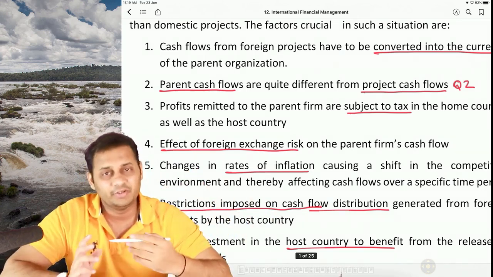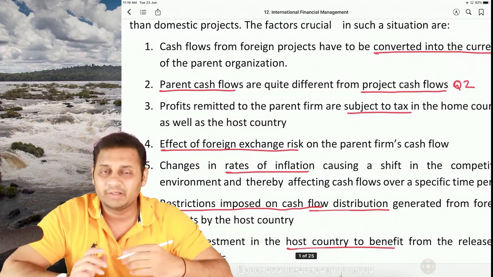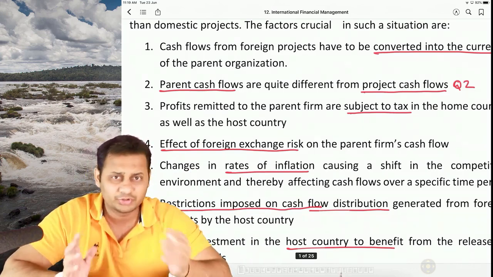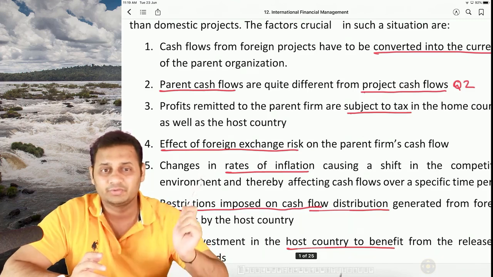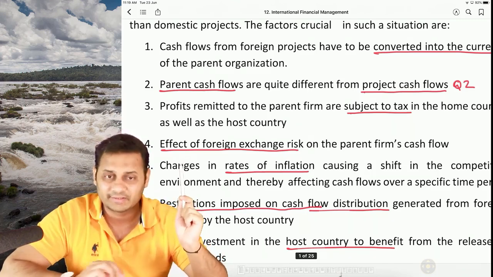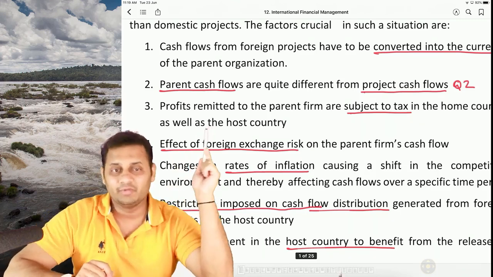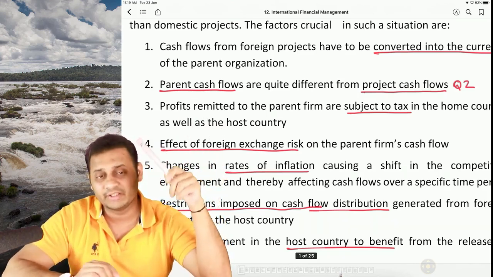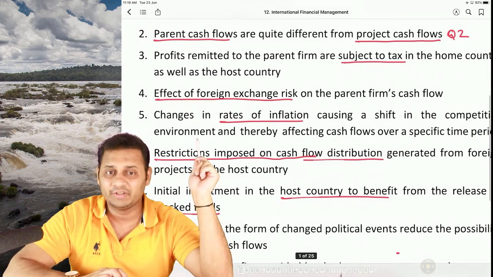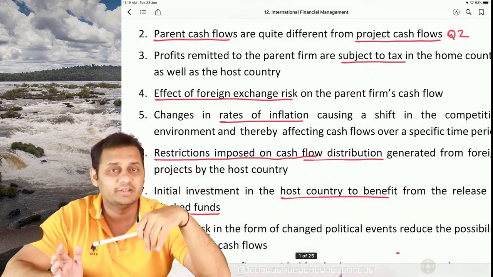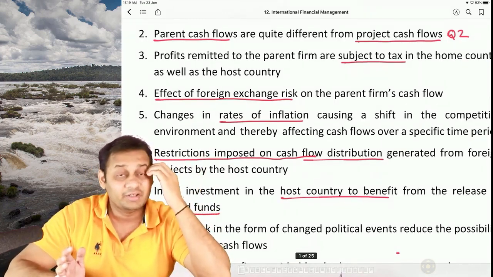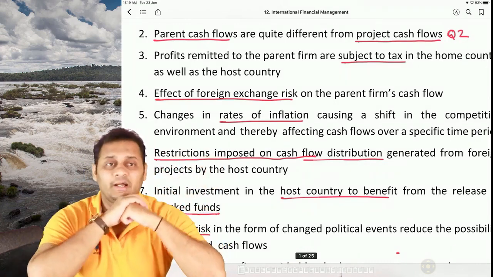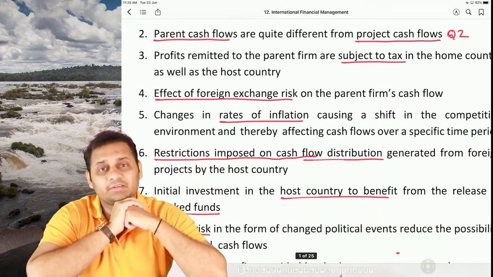Whenever you are going to transfer, there will be an applicable exchange rate on that date and nobody knows today what that rate will be. So this is again another risk that we have to deal with. We have to deal with the taxes, the different cash flows, and converting the currencies. Then comes inflation. Inflation in our country and inflation in their country will be different, and because of that the competitive environment will keep on changing.